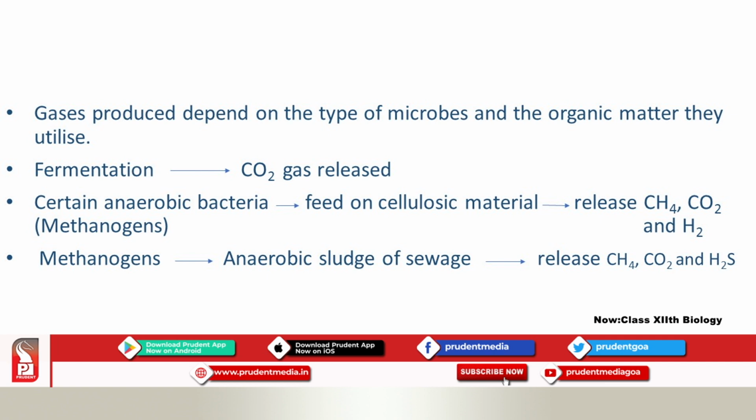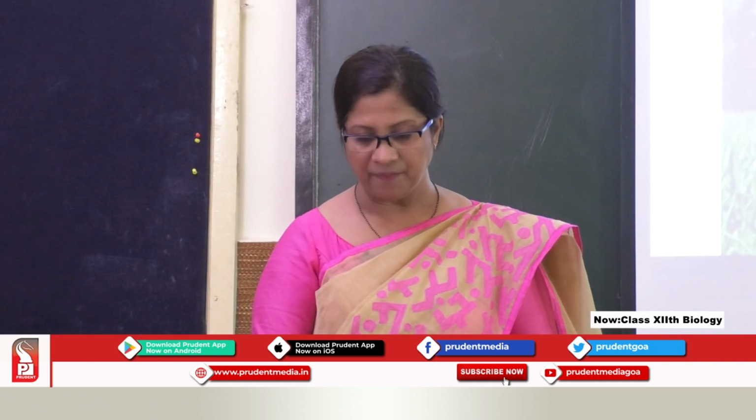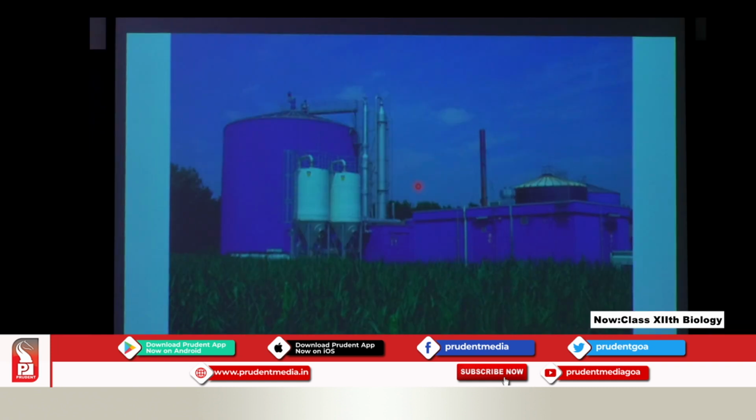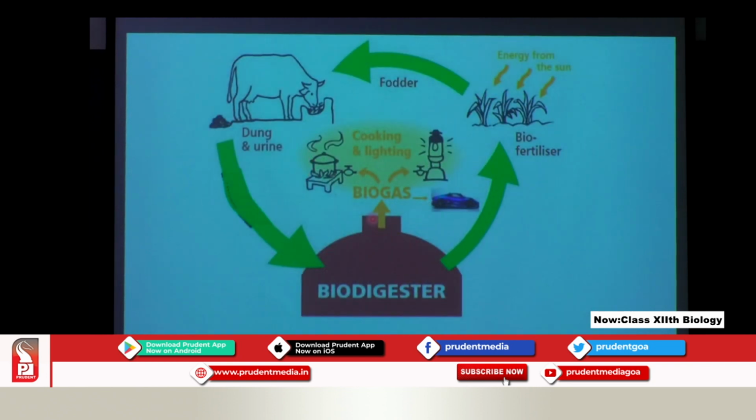Before that, students, I would like to show you the gobar gas plant. Can you see this gobar gas plant here? It is a huge plant. I have just taken a picture of the gobar gas plant. You can see the tank here, and here the sludge is put. Now look here, what is the biodigester?